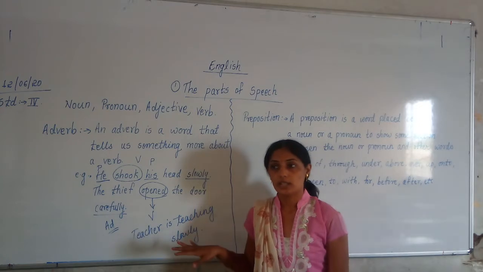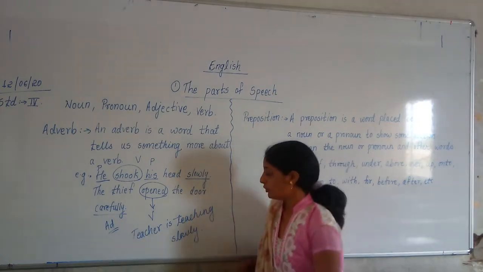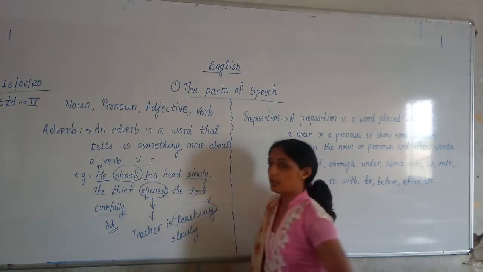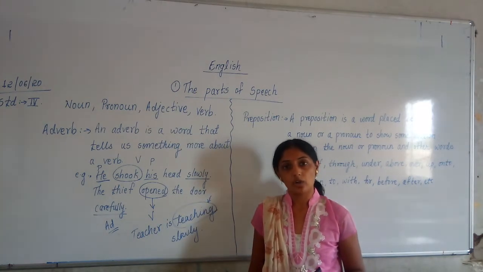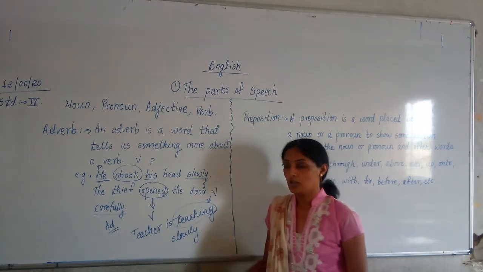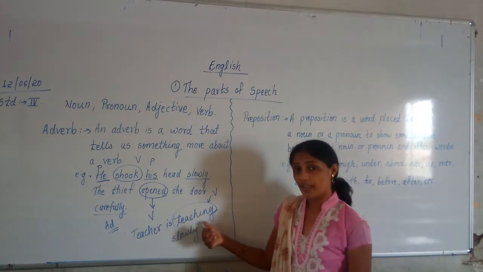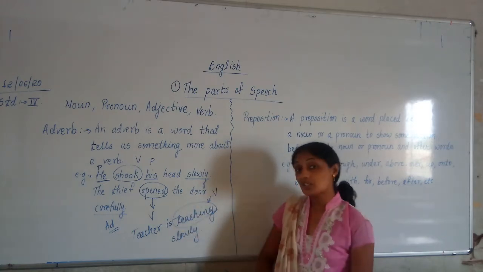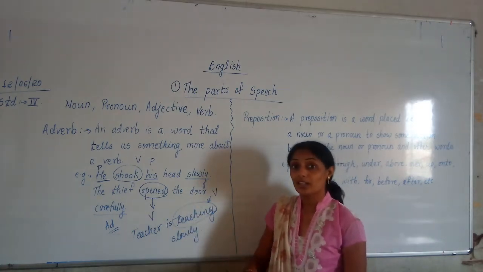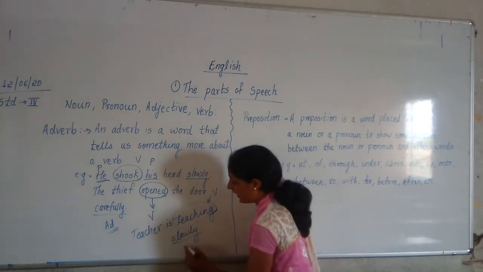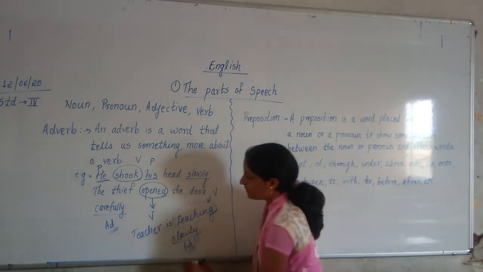verb and which word is adverb. You will be able to tell. Now teaching is an action going on. When we talk about action, action is verb. So teaching word is verb. And then how is the teacher teaching? Slowly. Teaching कसा करतोय teacher? Slowly. So slowly is adverb.